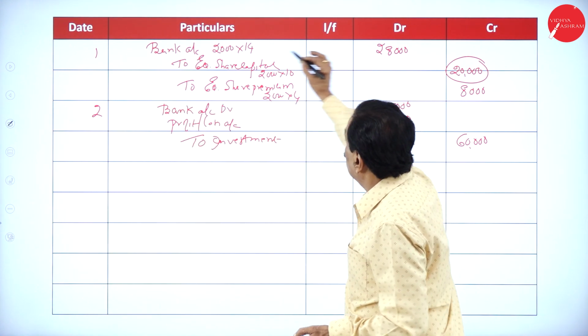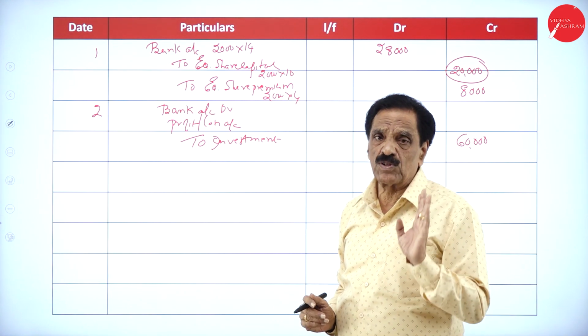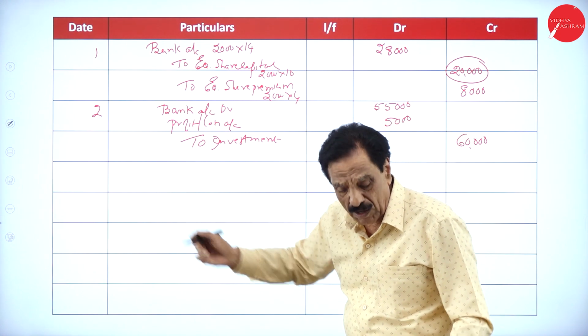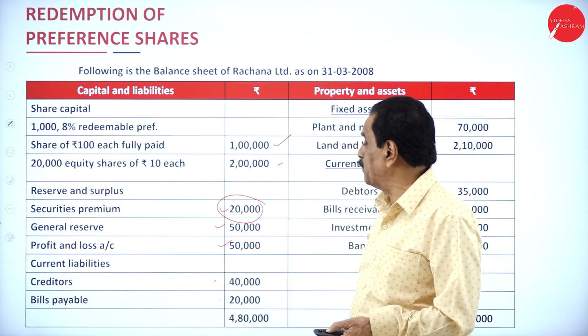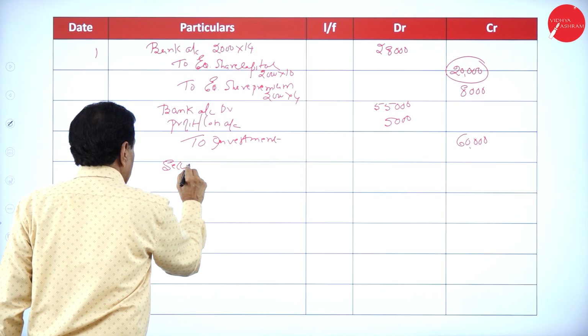If we see your balance sheet, now we can take 20,000. You actually have to pay 1 lakh rupees. How much premium is payable? 8,000. How much already available in the balance sheet? How much premium available? You can utilize security premium.